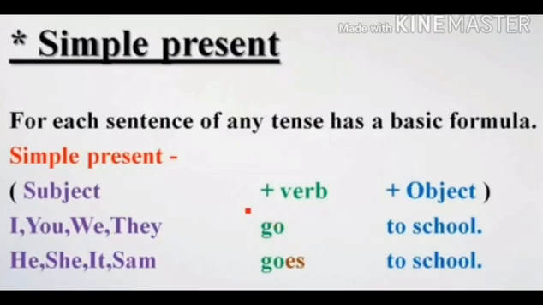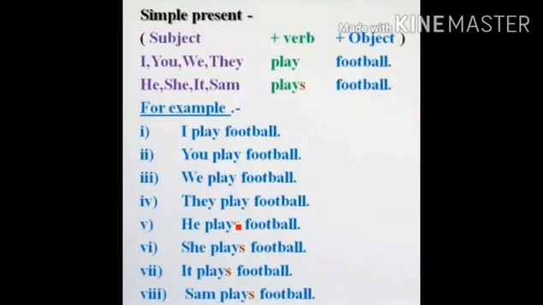Let us see some more examples. Here we have taken play for I, you, we, they, and we have taken plays for he, she, it and also a boy named Sam. So in this way, while taking a verb, we write play for I, we, you, they and plays for he, she, it and a boy or girl name.